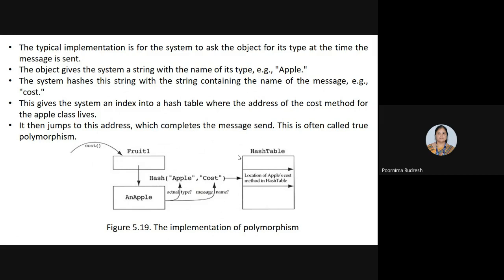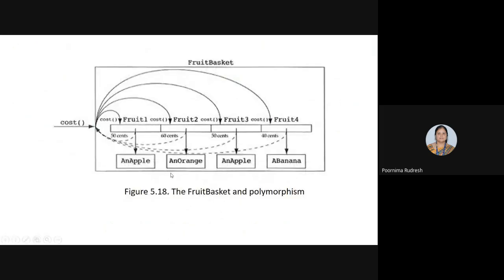We are going to study both types of polymorphism. First we'll look into true polymorphism. Next we'll see pure polymorphism. Then we'll see the implementation of this, meaning how actually the cost function is executed to find the cost of a particular fruit.